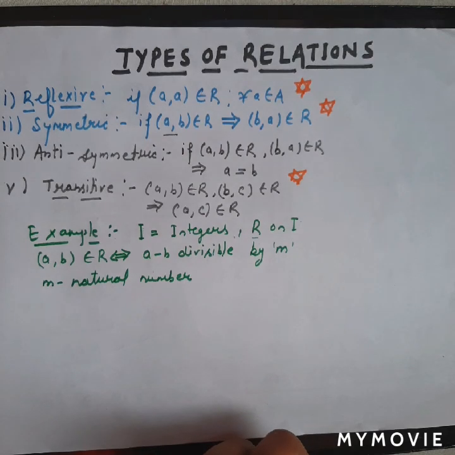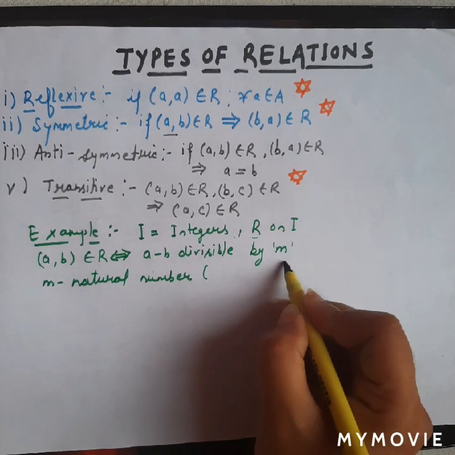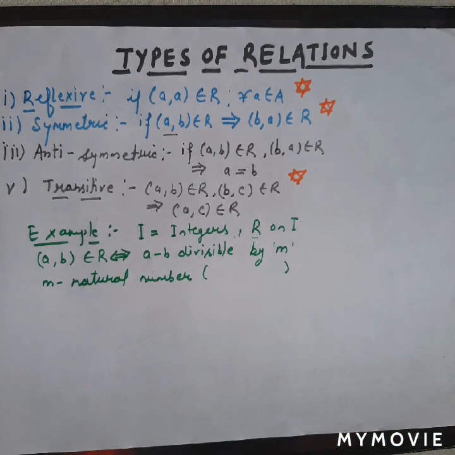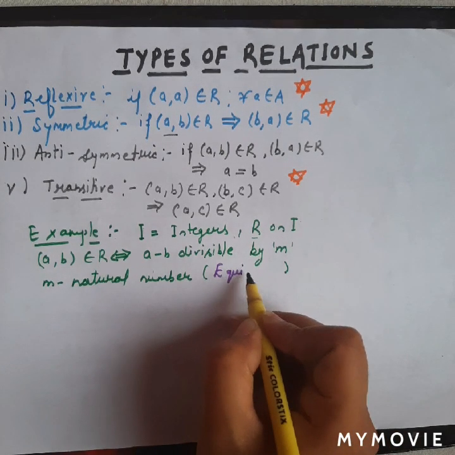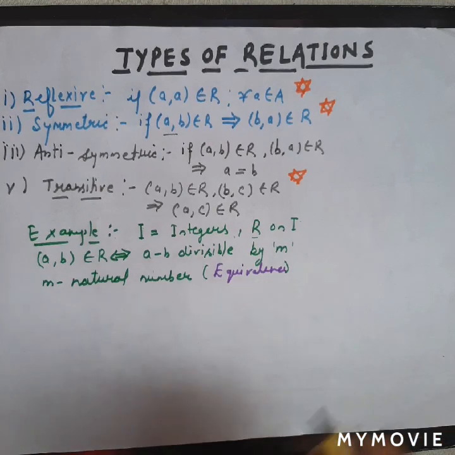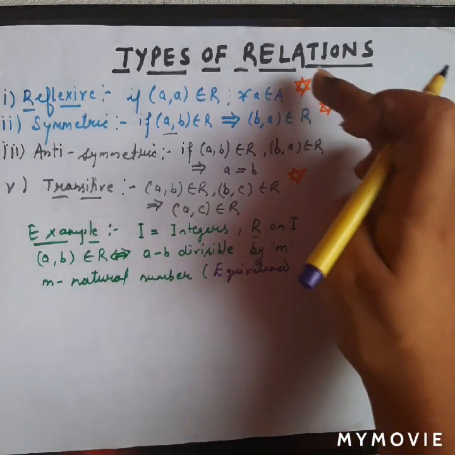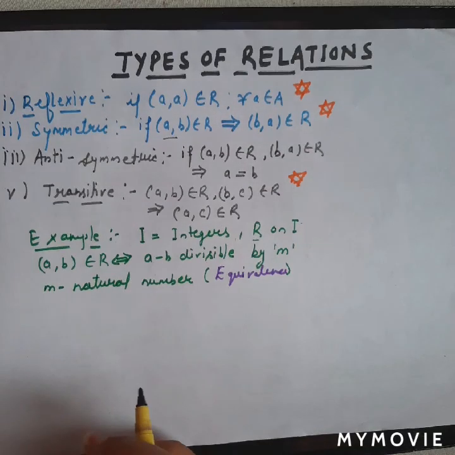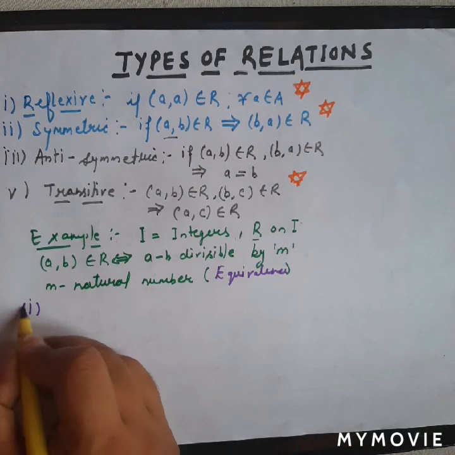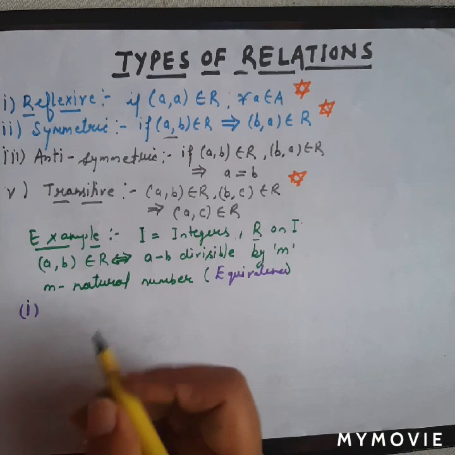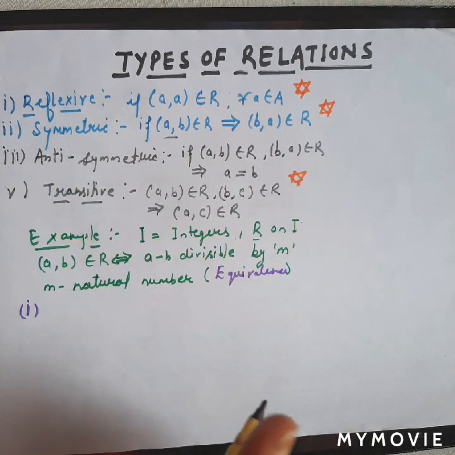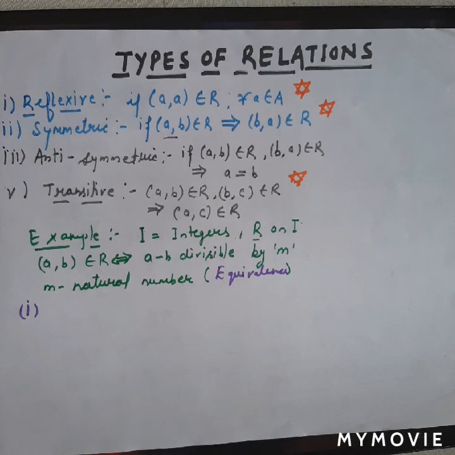Fine. And the question is, we have to prove that this is an equivalence relation. So for an equivalence relation, we have to prove these three conditions. First of all, for reflexive, I have told you that we will consider only a single element. So first of all, I want to define a relation.